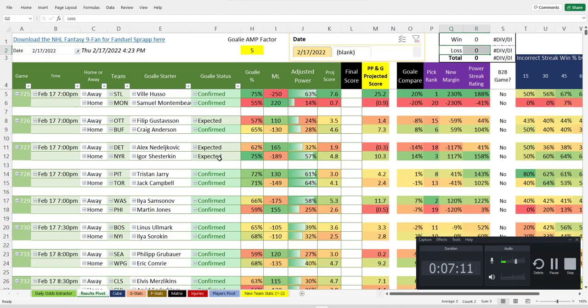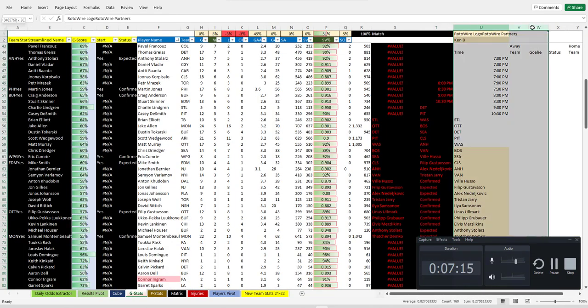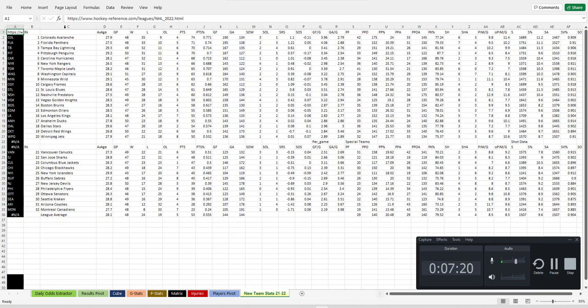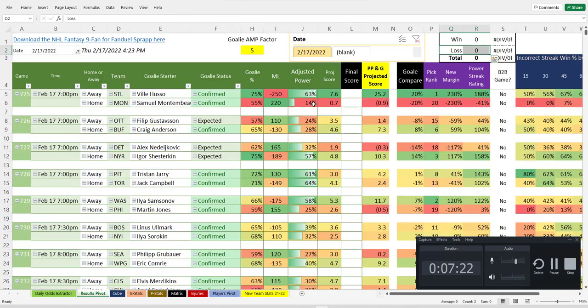I'm not going to go through a lot of updating stuff because it's a pain, but you do want to update goalies right here from Rotowire, and you do a copy paste with this link here, and you copy the standings from that website, which is like Sports Reference, I think.